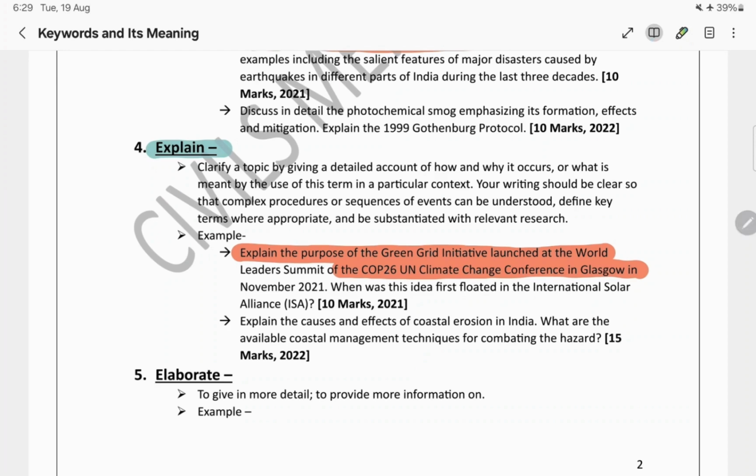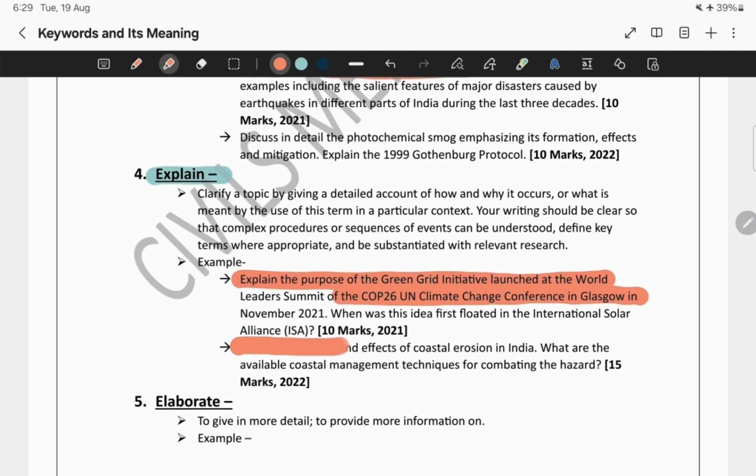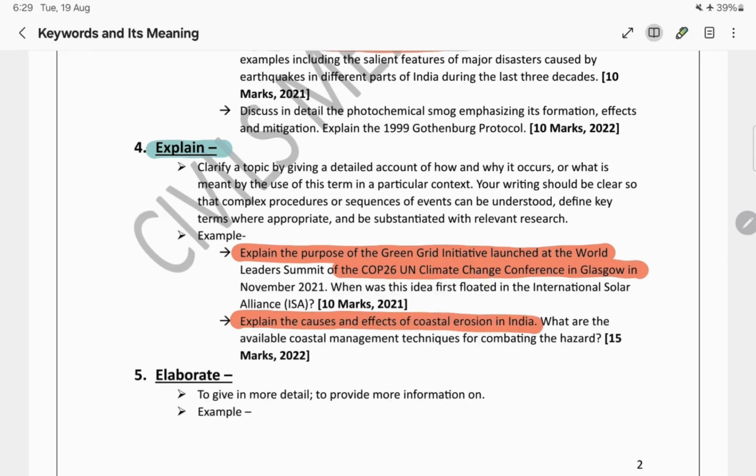Similarly, there was another question that explain the causes and effects of coastal erosion in India. So that means they are asking about the causes and effects of coastal erosion in India. Suppose the question was a 10 marker question. So what can be our approach? First of all, we can give some data as a part of introduction, and then we can mention what are the causes and what are the effects of coastal erosion in India.